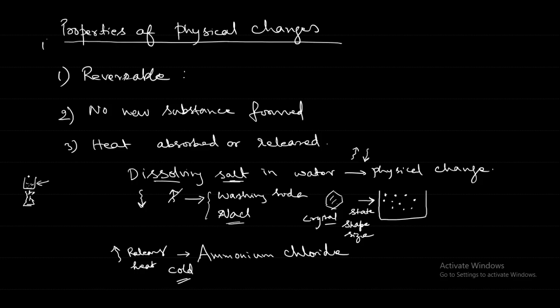Activity 3 is the dissolution of quicklime in water. Quicklime is a common name for calcium oxide.